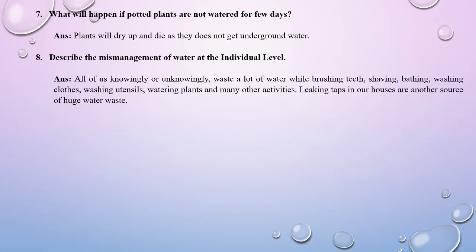Okay, so if we do not give the water regularly, obviously there will be scarcity because they have no other sources to collect the water. And so they will not be able to get the water and they will dry up and automatically they will die. Describe the mismanagement of water at the individual level.